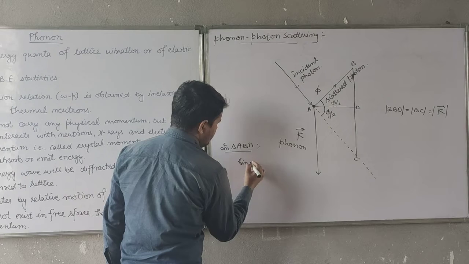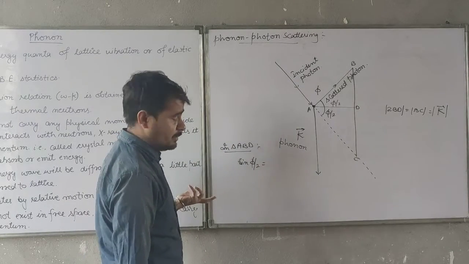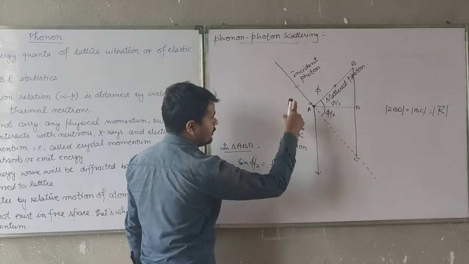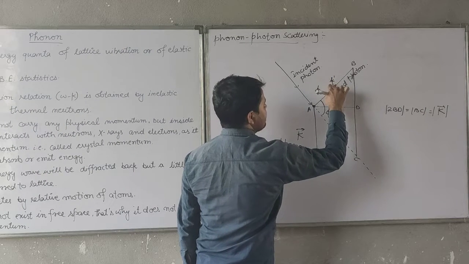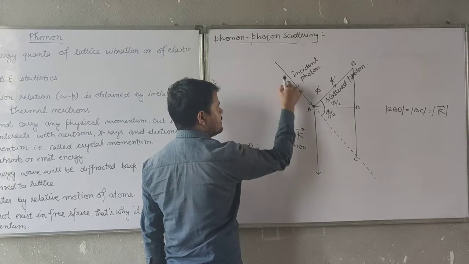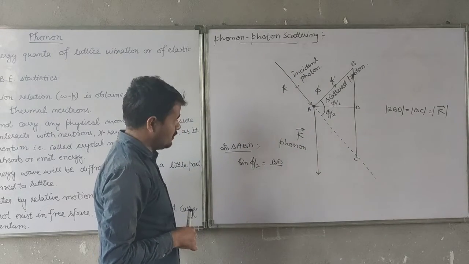Then in triangle ABD, sine of phi by 2 is equal to perpendicular upon hypotenuse, that is B to D divided by hypotenuse A to B. Its wave vector is K dash because it is a scattered photon, and the wave vector is K because it is an incident photon.